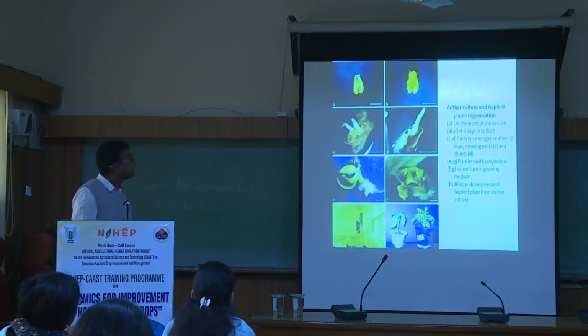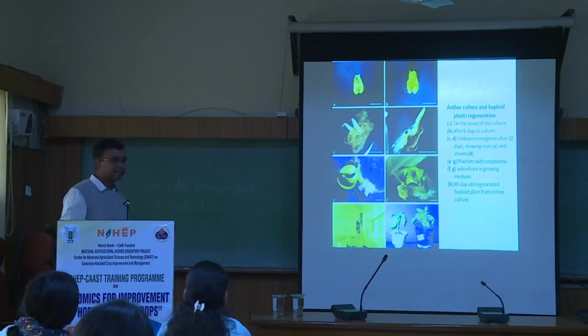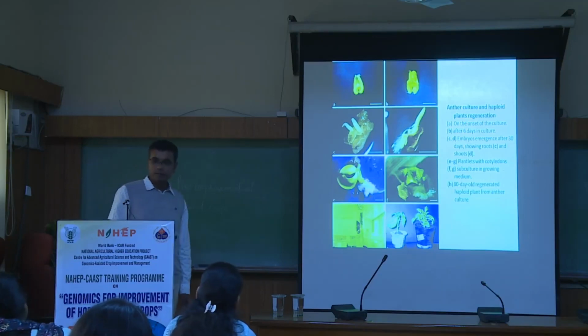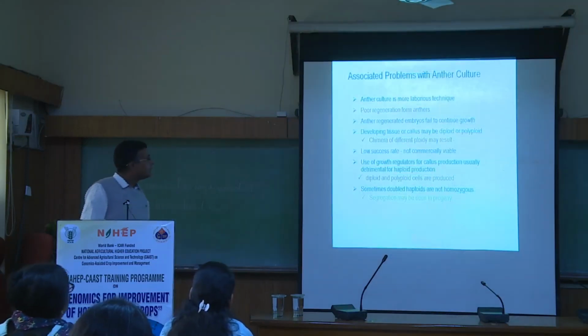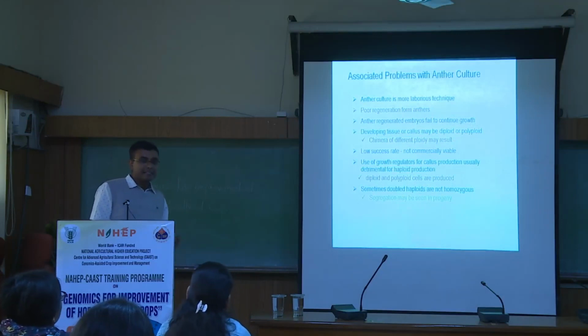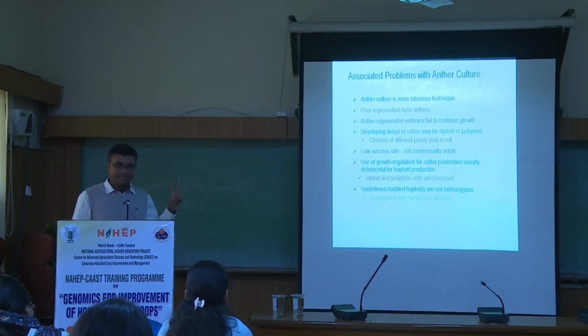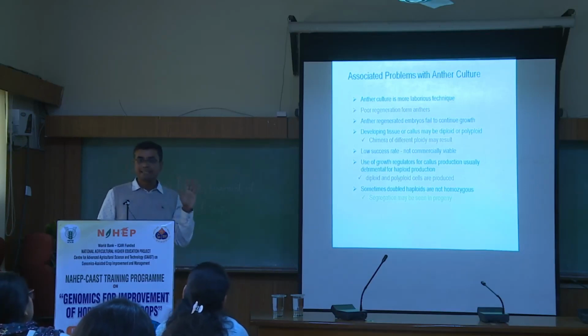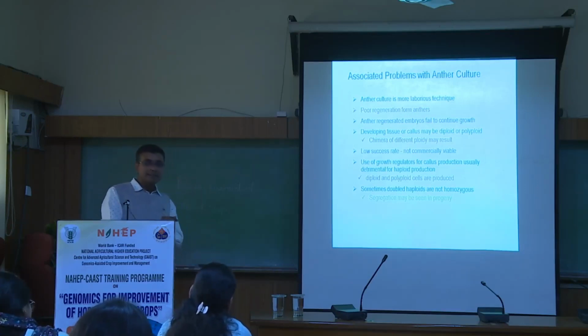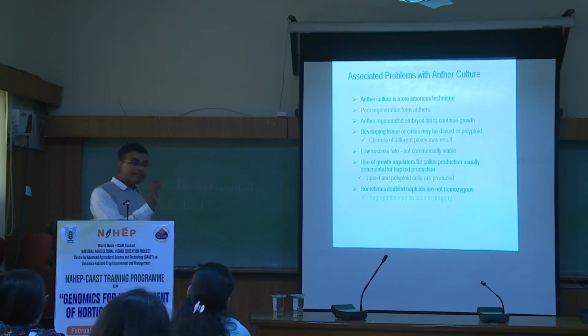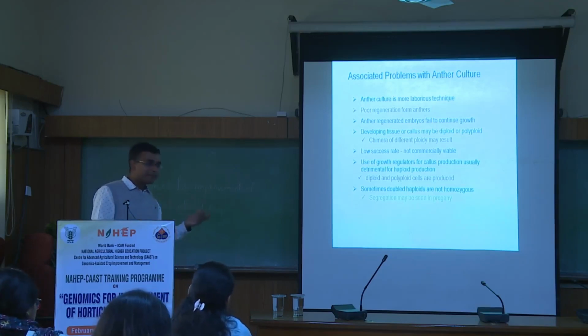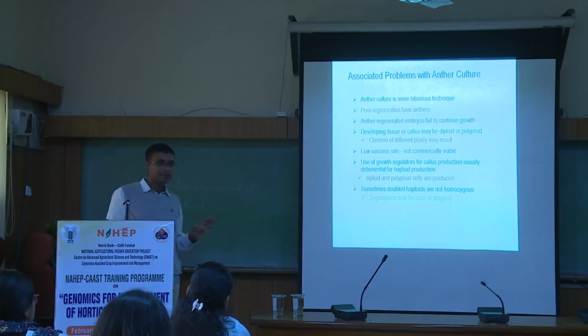Even anther culture has been done in solanaceous crops, in chili and potato, and we have a lot of results in anther culture, and haploid development is a very common phenomenon in these crops. But there are two techniques of androgenesis: one is anther culture, another is microspore culture. In anther culture, you are taking only anthers as such. When you take the anthers along with the microspores, there are some diploid tissues as well. So there will be chances that whatever germination you get may not be haploid actually. They may be diploid, they could be triploid, they could be some other things.